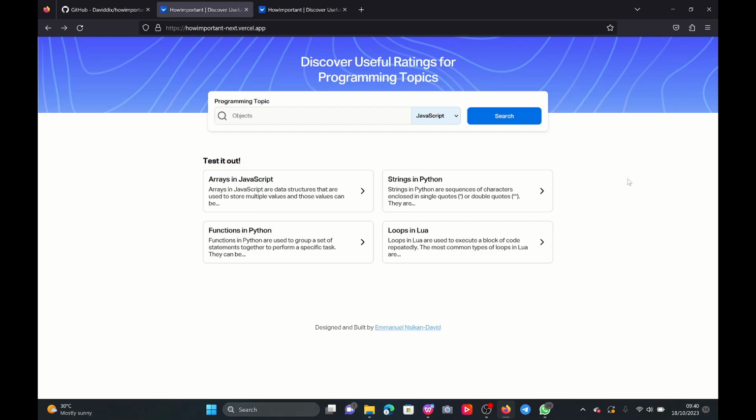Okay, so how it works is you pick a topic. The topic has to be something related to that programming language. So you can pick strings and then select a programming language like JavaScript or Python, and then you search, and then it gives you information based on the selected topic and programming language.